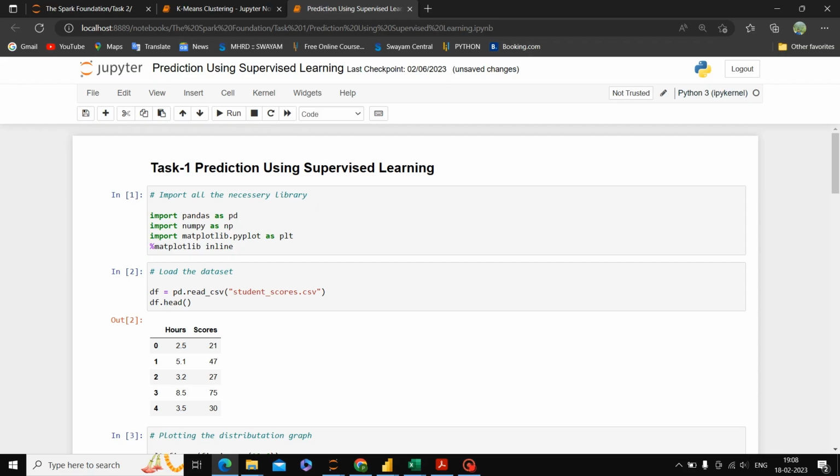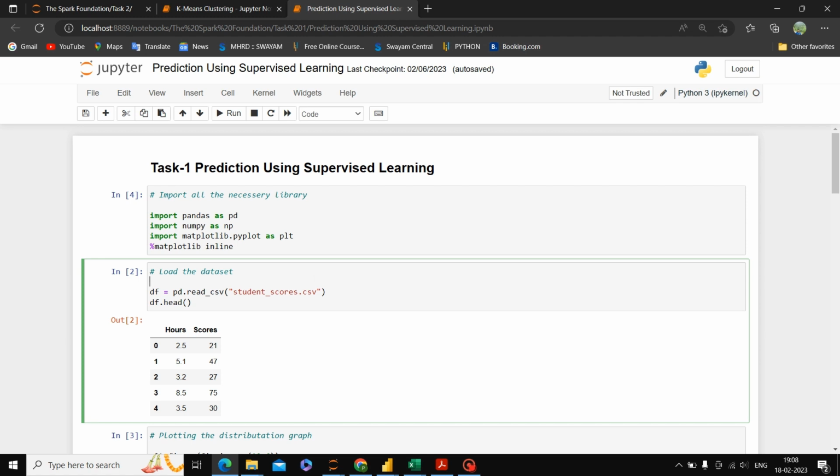Okay, here is the Python file. First of all, we have to import all the necessary libraries, that is pandas, numpy and matplotlib, which we have already imported. As you can see, for pandas we use pd as an alias, for numpy we use np, for matplotlib we have used plt. Okay, the next step is to load the dataset. To load the dataset, we have used pd.read_csv with the file name, that is studentscores.csv.